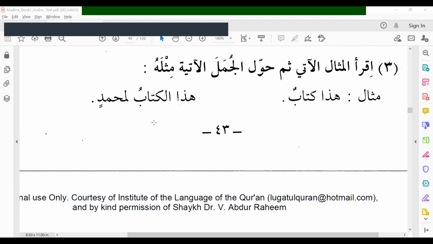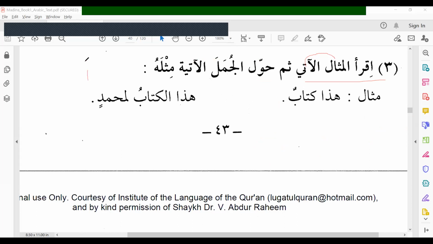Okay, next. اقرأ, third one. اقرأ المثال الآتي. Read the following example. مثال, example. ثم, then. حول, change. جملة, sentences. آتية, following. Then change the following sentences. مثله.